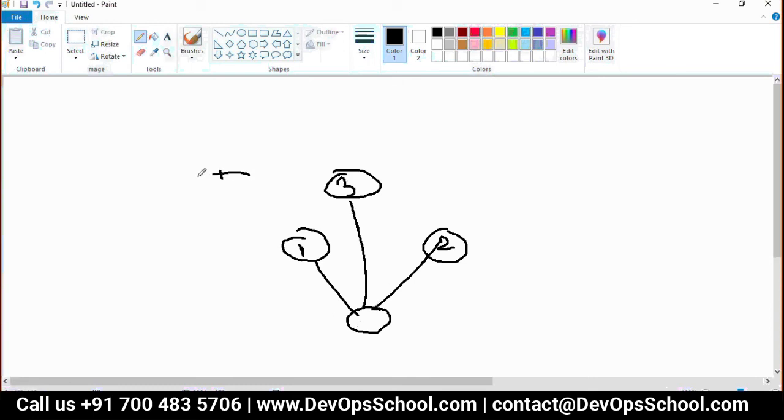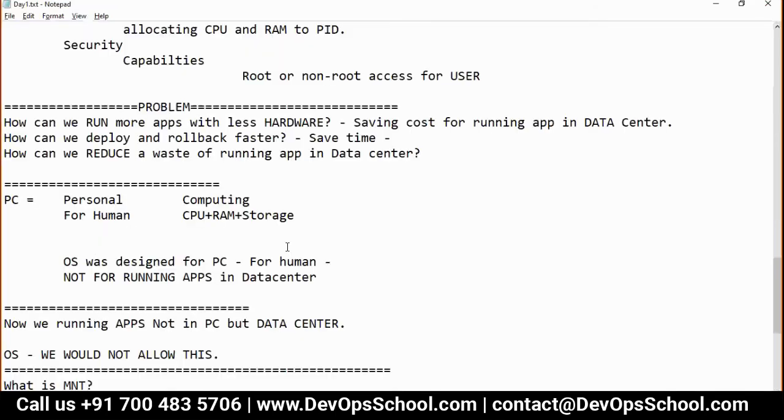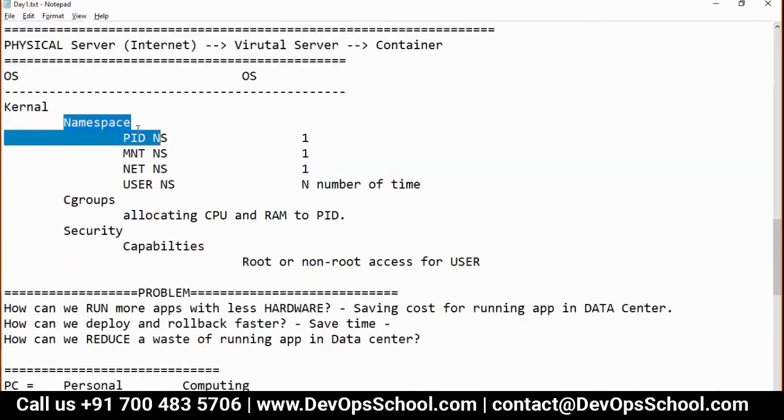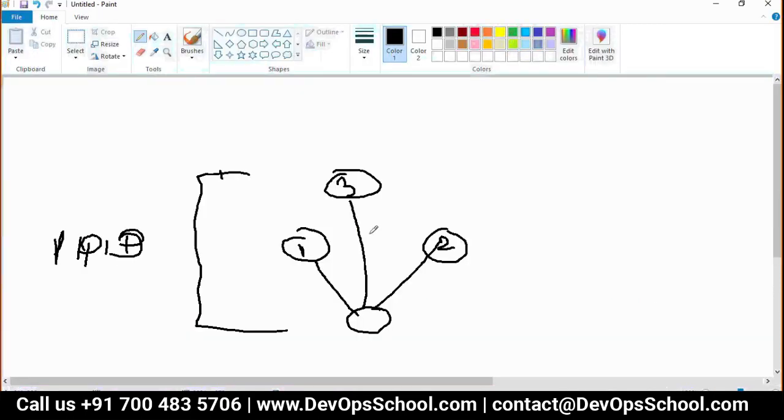You are correctly saying that at the system level, one PID initialization happens. I also said the same thing here. Let me recall this: at the system level, how many PIDs do you get? One. So here 1, 2, 3. Let's say 3 is me. This is Rajesh's user space. That means when you logged in, you become 3. It can be any number actually, but right now I'm 3.